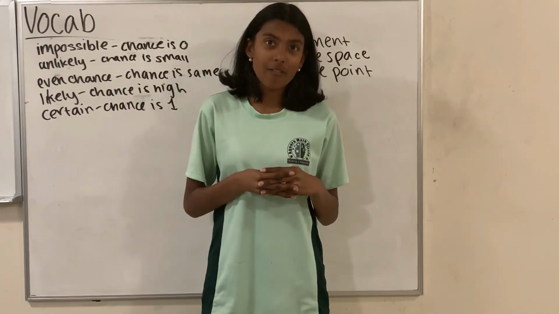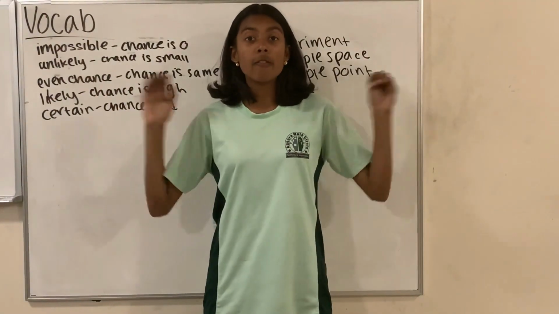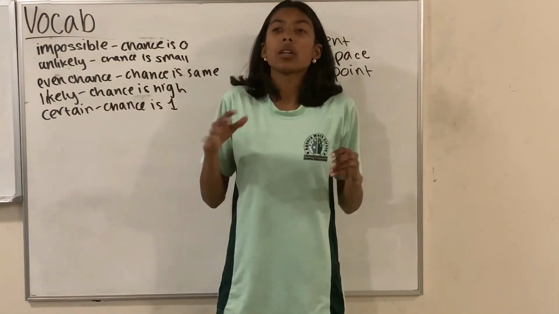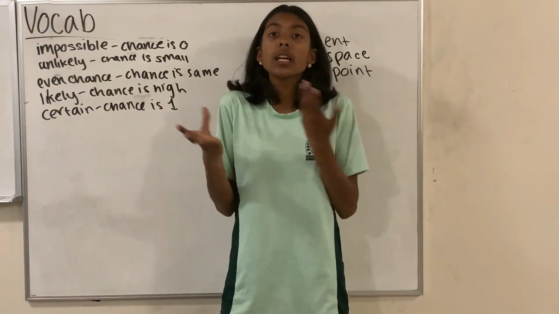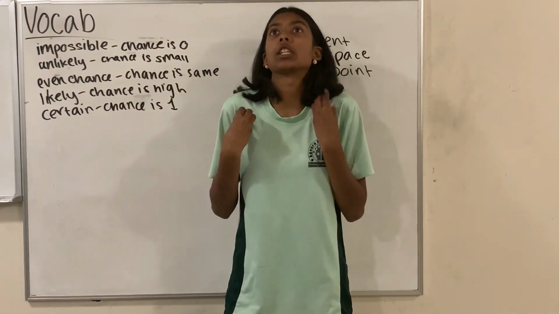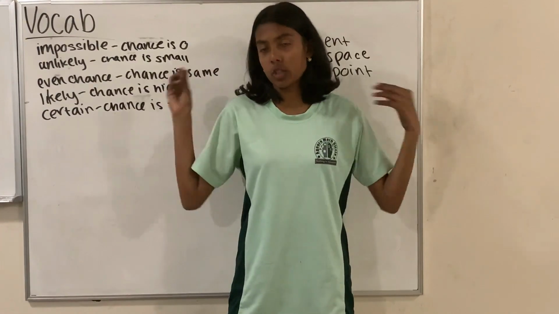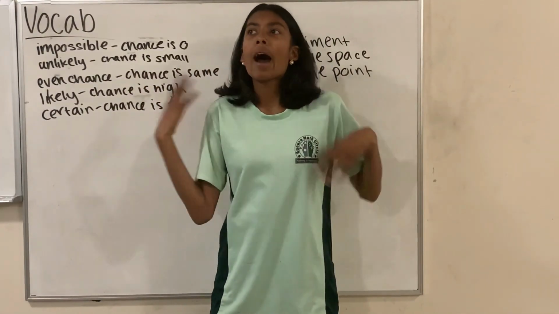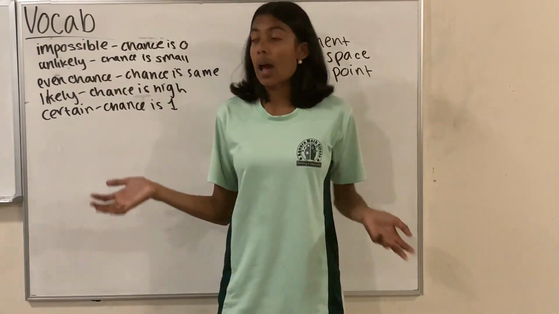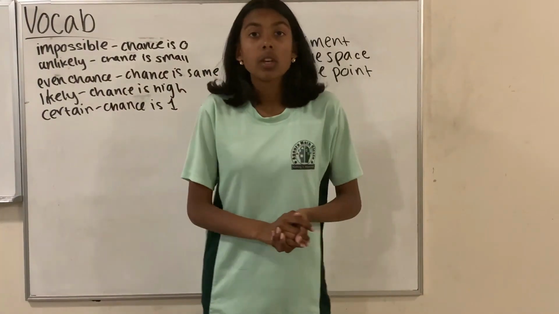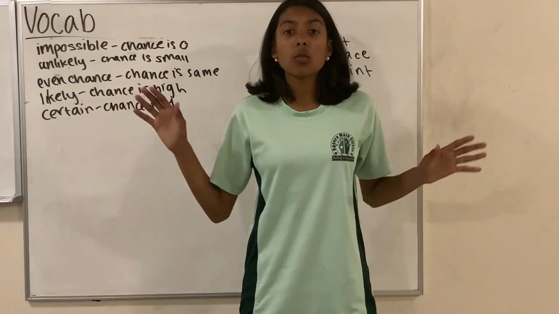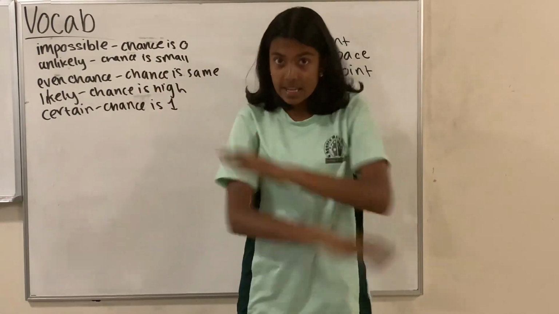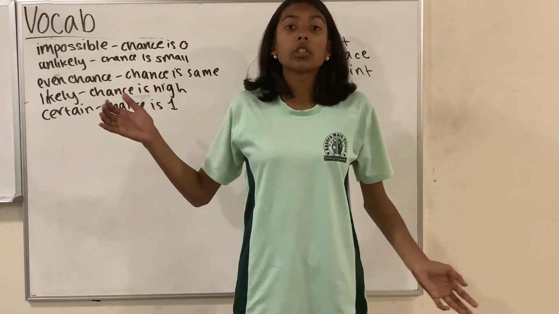Now let's move on to our very last topic, which is vocab. And vocab is important to know because it's important to know what I'm actually saying or talking about, or you'll just be confused. So in probability, when you're saying how likely an event is going to happen, there are 5 things you can say. So impossible. Impossible means no chance, it's never going to happen, only in your dreams.